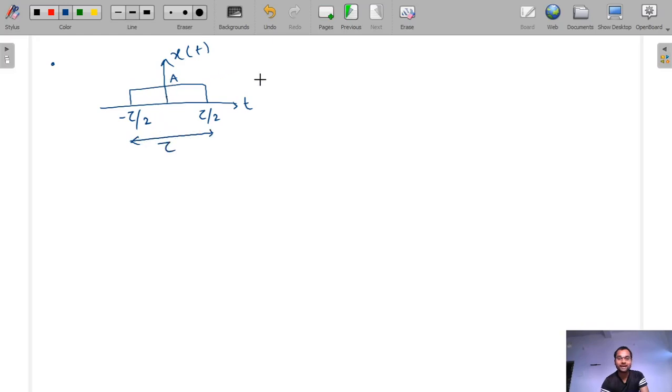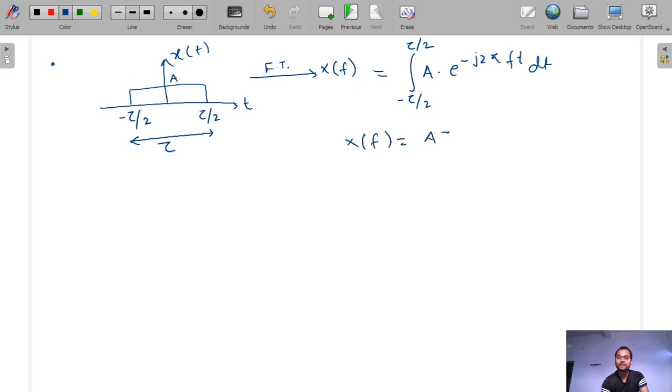So if such a signal is there and you have to find X(f), then X(f) will be, from minus infinity to minus tau by 2 that will be 0, so minus tau by 2 to tau by 2 of A into e to the power minus j 2 pi f t dt. When you do this integration, you will get X(f) is equal to A tau, means amplitude into the width, sinc(f tau). Okay, this is the width. So this is the width of the signal.